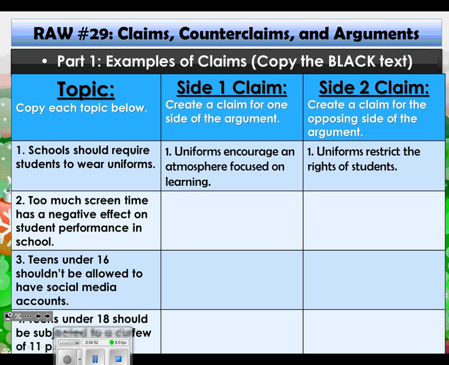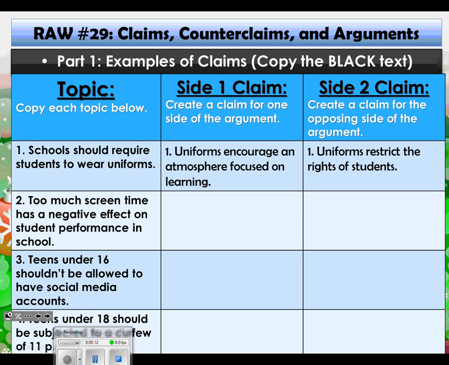All right, so you're going to notice the first row is entirely done, and that's what we're going to use to make sure you understand what to do. So the first topic states, schools should require students to wear uniforms. Okay, it's debatable. Some people would agree and some people would disagree. Now, in the middle column, it says we have to create a claim for one side of the argument.